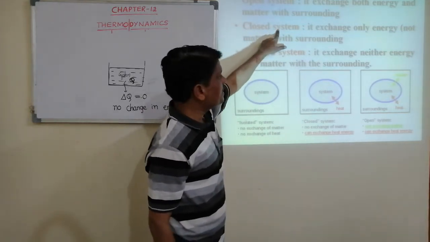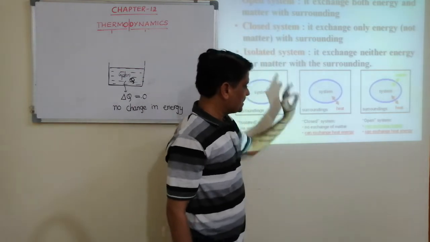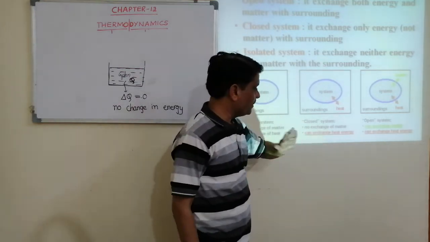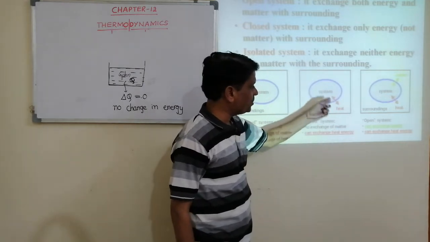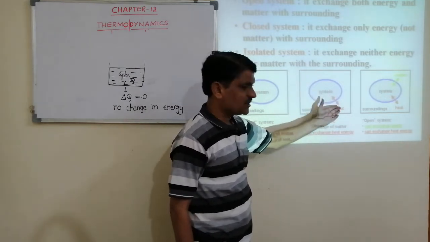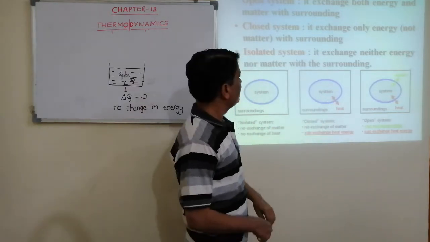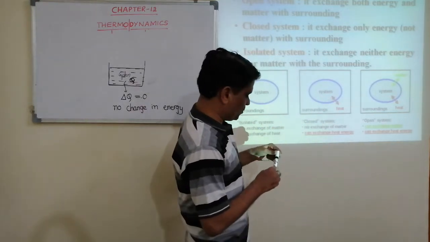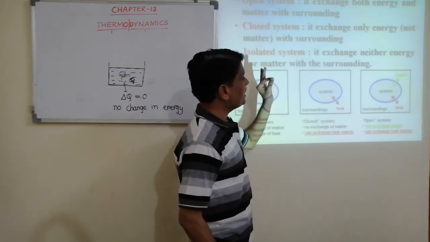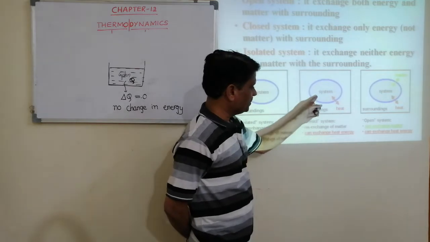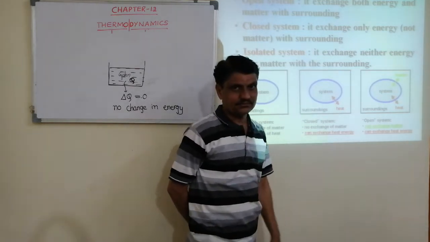Then what is a closed system? The system through which there is no exchange of matter. Matter does not exchange between system and surrounding, but heat energy can exchange. That is, the system through which only heat energy can exchange with the surrounding is called a closed system.